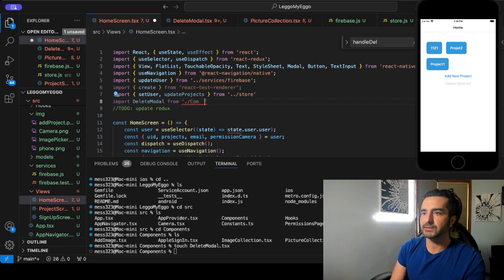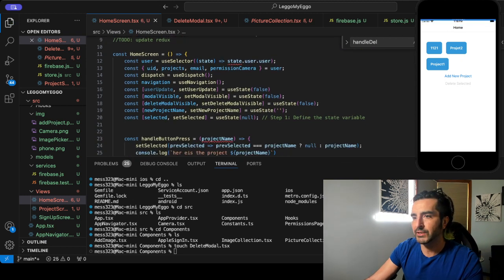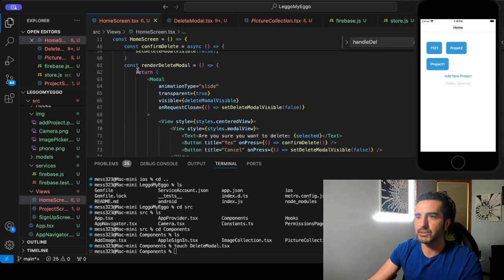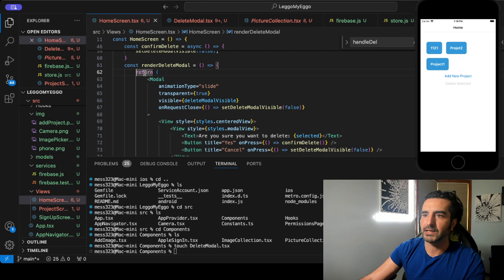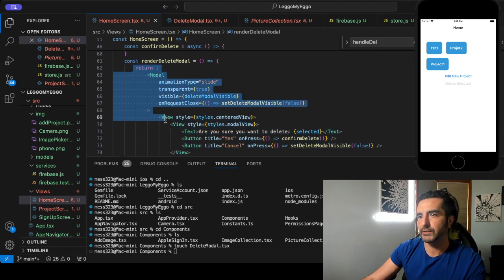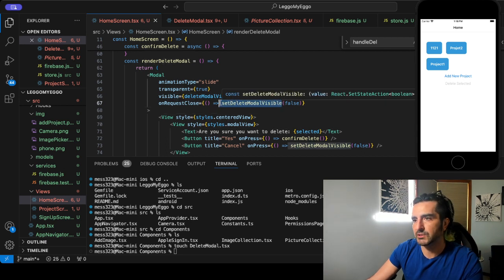All right, let's go components. Wowzers. Let's go back. Let's go component. Dude, I capitalized components and view, and I totally shouldn't have. Let's go delete modal. So what we're going to do now is we're just going to import that. So we have that block of code, which returns the modal. So what we're going to do is we're going to comment that out. And we're just going to render, well, we need to do this. I don't think we need to do, the only thing we have to send is set. We just have to send this function.